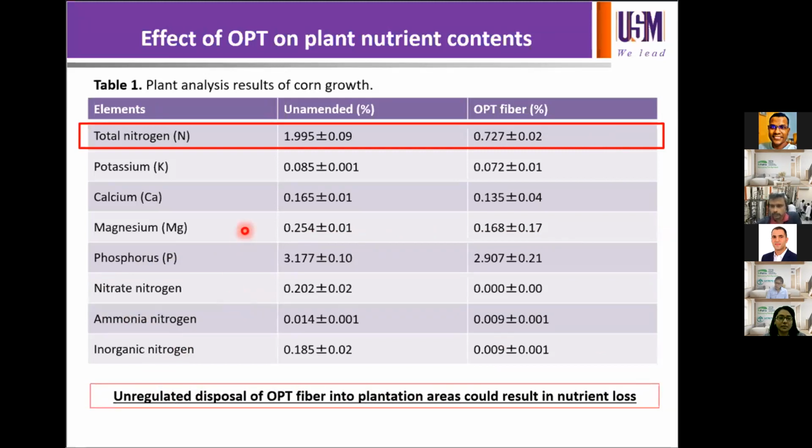Similarly, magnesium is also one of the core nutrients for plant chlorophyll biosynthesis and carbon fixation. Due to the low content of these elements, OPT fiber resulted in low bioavailability or consumption of available nitrogen and magnesium. Therefore, unregulated disposal of OPT fiber into plantation areas could result in nutrient loss.